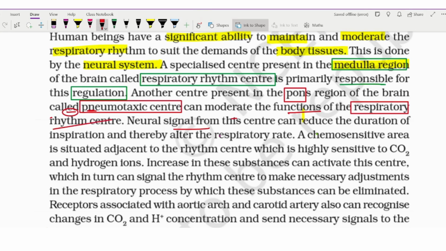The neural signal from this center can reduce the duration of inspiration. Reduce indicates that the pneumotaxic center is a negative regulator of the respiratory rate.